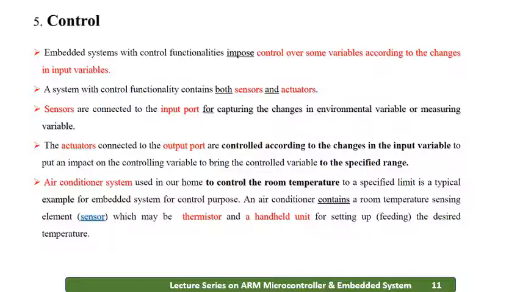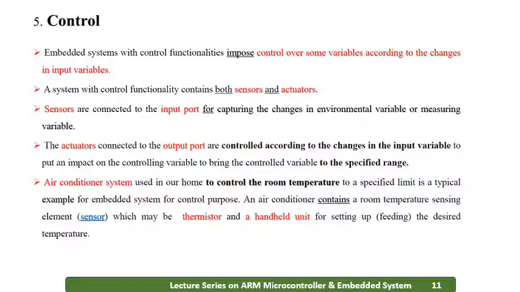Sensors are always connected to get the input from the environmental variable, the measuring variable. Actuators are used to connect to the controlled variable, the controlled devices. That means depending upon the change in the sensors, we need to change the temperature, or some parameter on the output side.